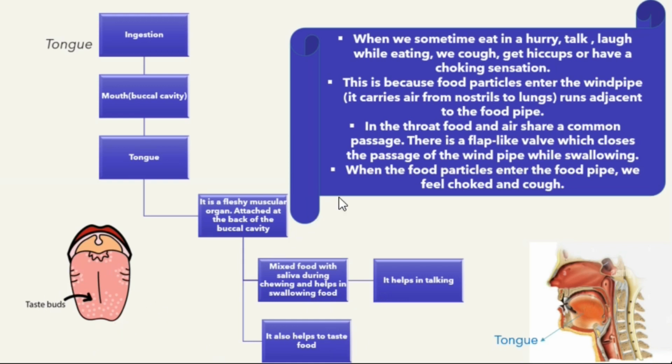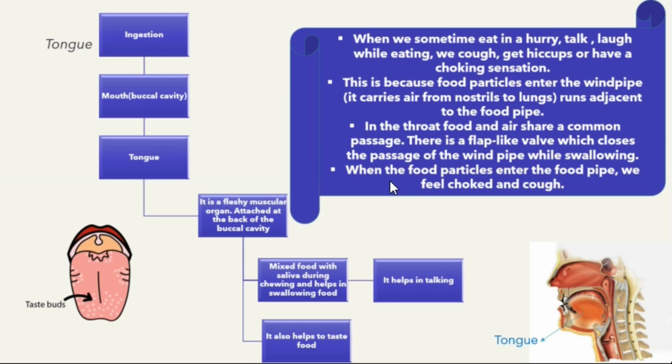Another important piece of information: when we sometimes eat in a hurry, talk, or laugh while eating, we cough, have a choking sensation, or get hiccups. But have you ever wondered why this happens? This is because food particles enter the windpipe, and the windpipe runs adjacent to the food pipe. The windpipe is designed to carry air from the nostrils to the lungs. But in the throat, the food and the air share a common passage, which is, the windpipe and the food pipe have a common passage in the throat.